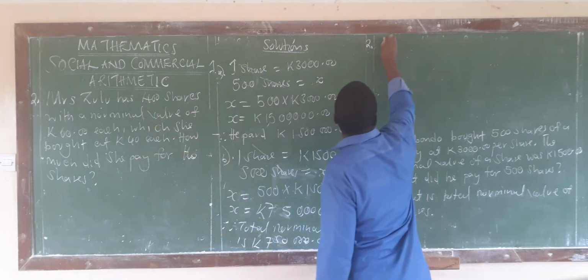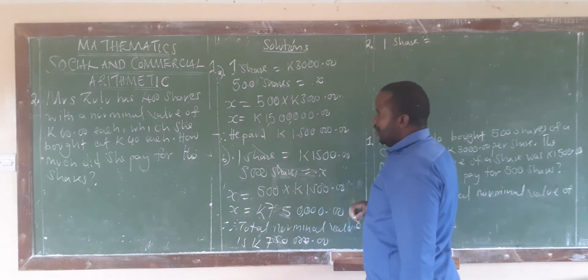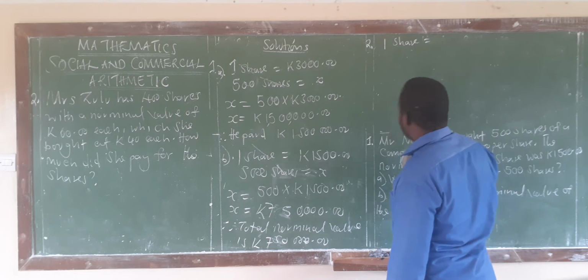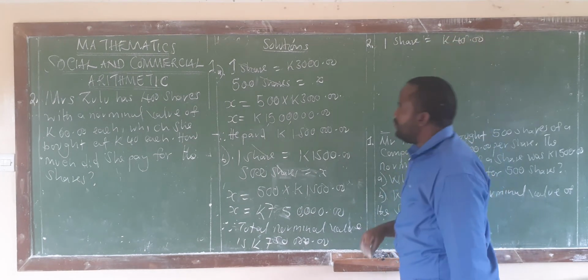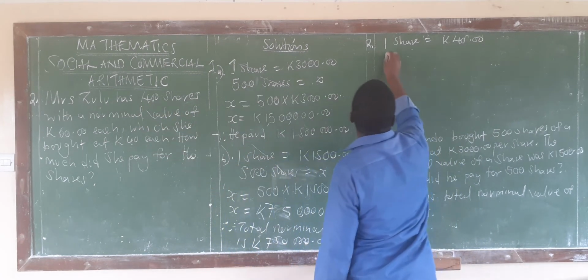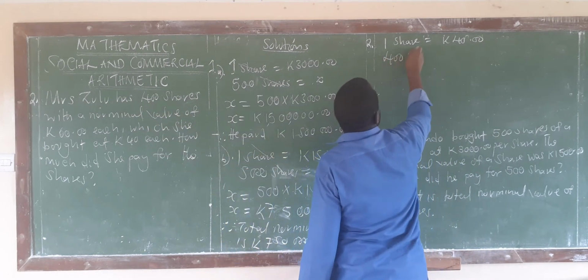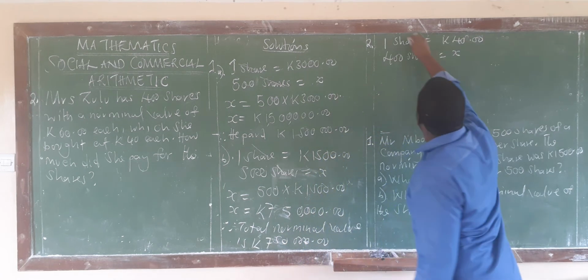Or you can say, one share was 40 kwacha. But how many shares did she buy? She bought 400 shares. Here we say X. Then the shares can cancel.